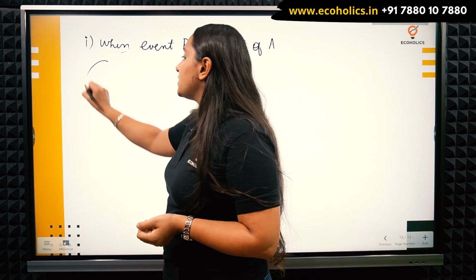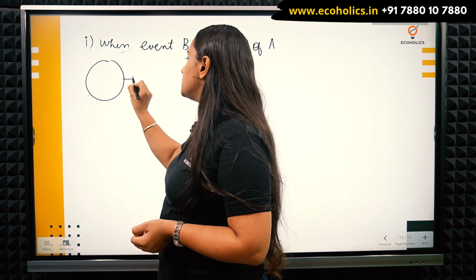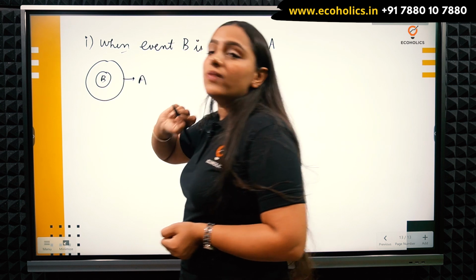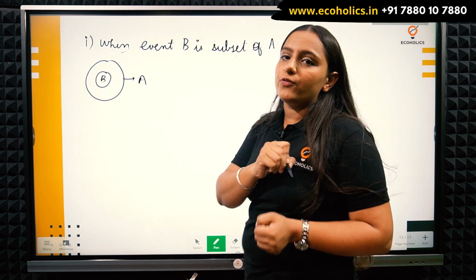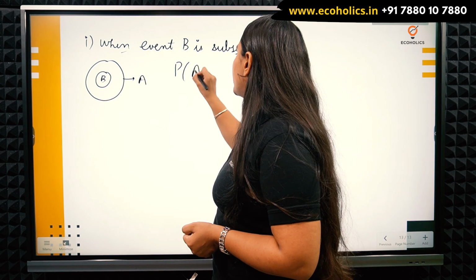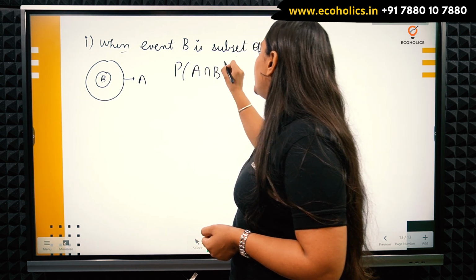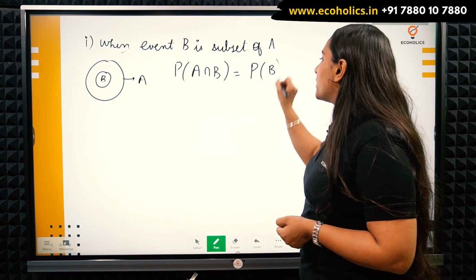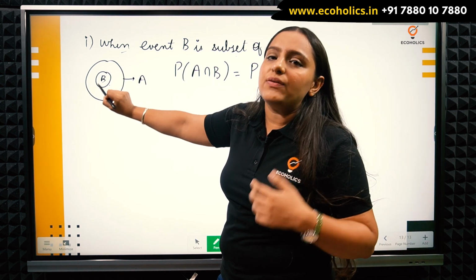Suppose this is my set A and this is my set B. So what will be their intersection? The probability of A intersection B will be exactly equal to the probability of B, because what they have in common is the event B.